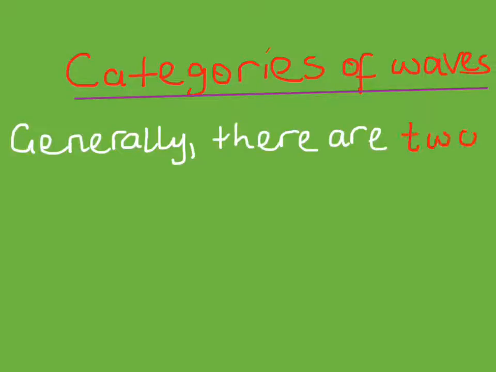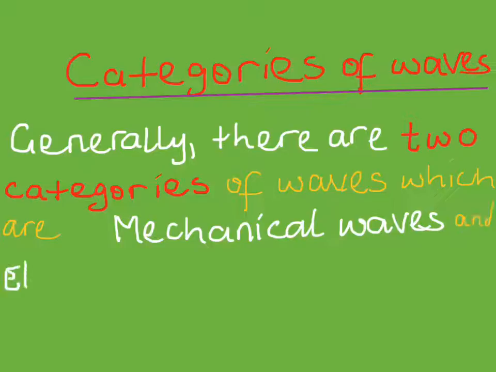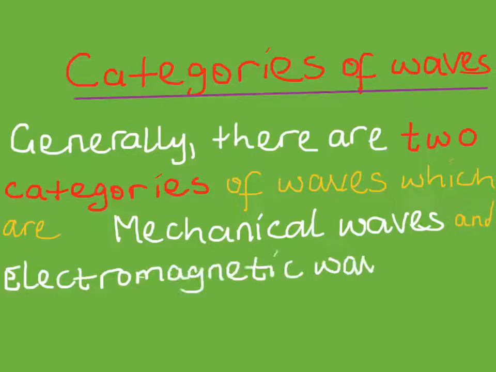There are so many types of waves that exist, some of which are radio waves, water waves, microwaves, sound waves. You can even name the rest. But all these waves fall under two categories, which are mechanical waves and electromagnetic waves.